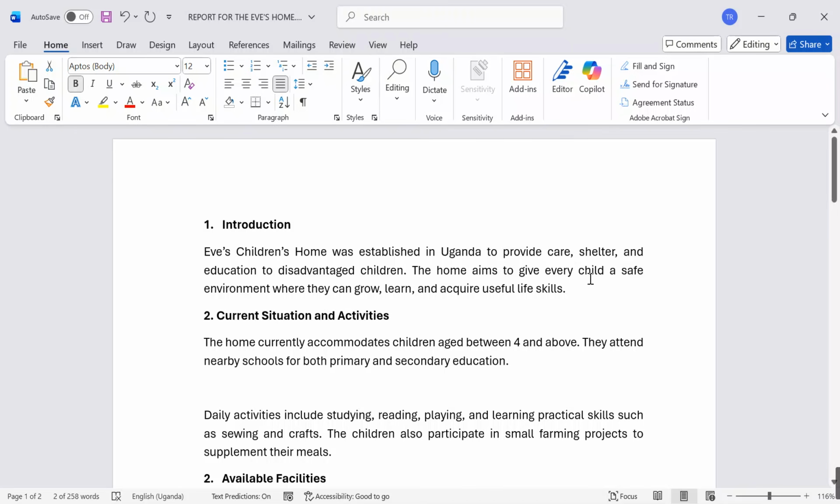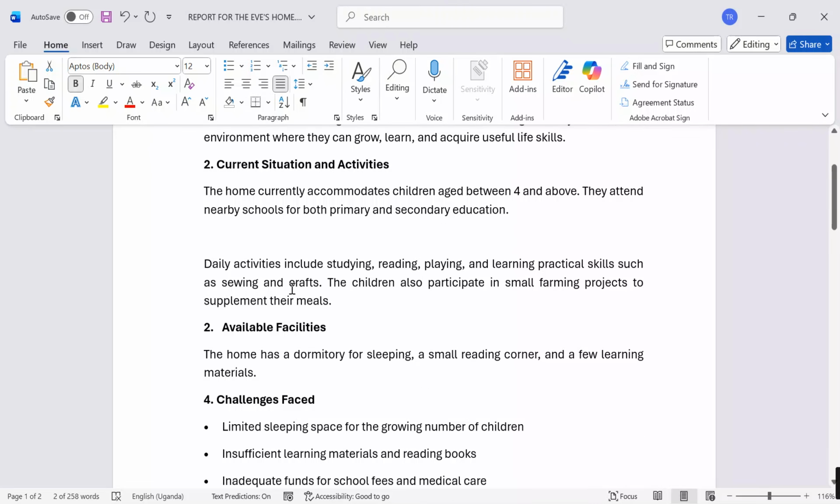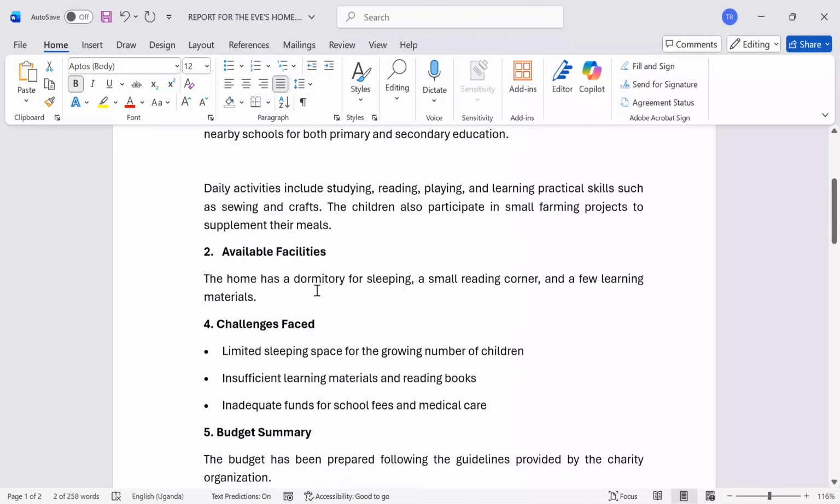The home aims to give every child a safe environment where they can grow, learn, and acquire useful life skills. Current situation and activities. The home currently accommodates children aged 4 and above. They attend nearby schools for both primary and secondary education. Daily activities include studying, reading, playing, and learning practical activities. Available facilities, challenges faced, budget.